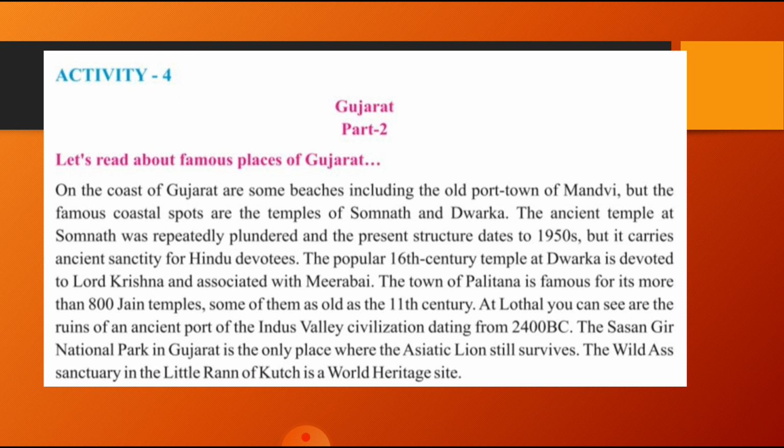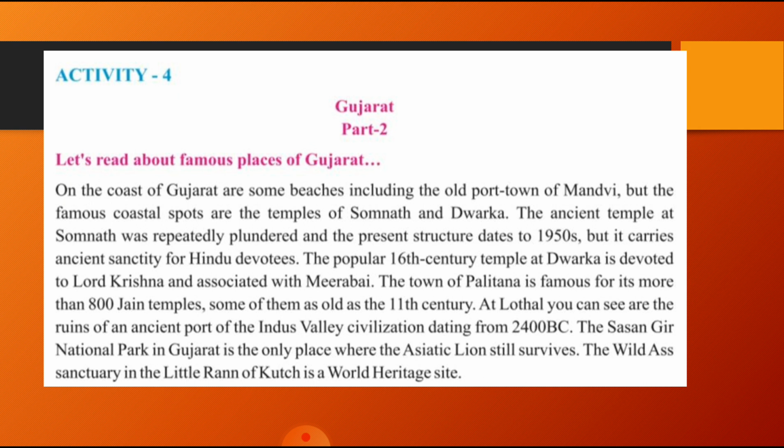On the coastline we find the Somnath and Dwarka temples. In Somnath we find Lord Shiva, and Hindu devotees come there with holiness in them. And when we talk of Dwarka, there is Lord Krishna, who has been associated with Mirabai.